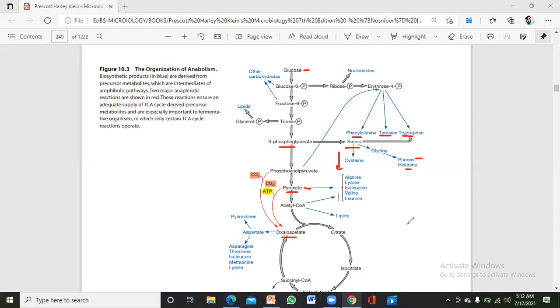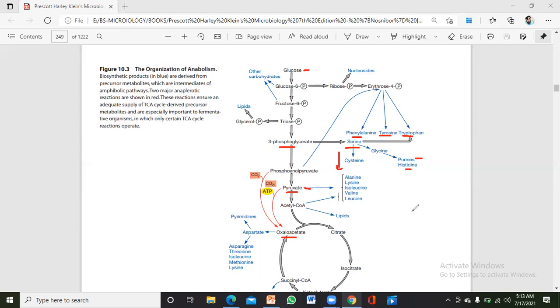I'm repeating that I have taken the cytoplasm of a bacterial cell, and these all are enzymatic pathways. If we form serine from phosphoglycerate, it will need an enzyme. If we form serine from cysteine, it will need a special enzyme. So all these pathways are enzymatic pathways.